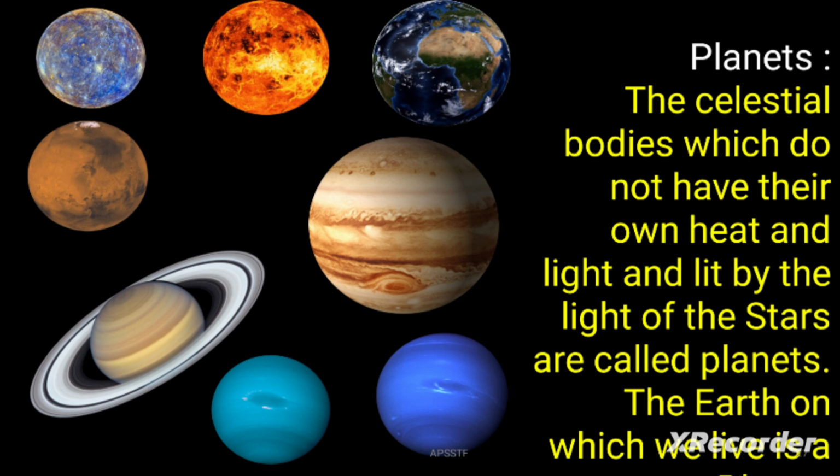Planets are the celestial bodies which do not have their own heat and light and are lit by the light of the stars. The Earth on which we live is a planet. Here we can observe Mercury, Venus, Jupiter, Saturn, Uranus, Neptune. All these are planets.